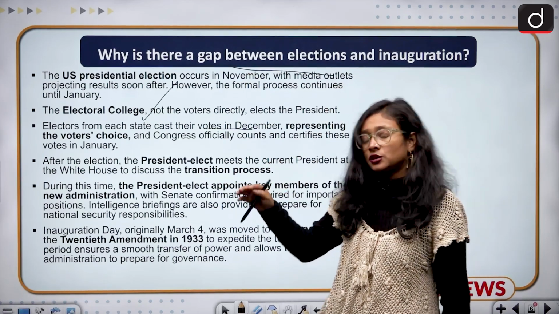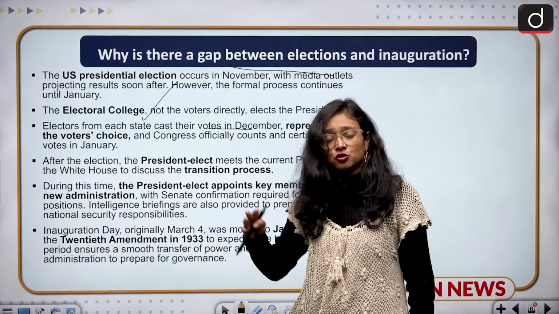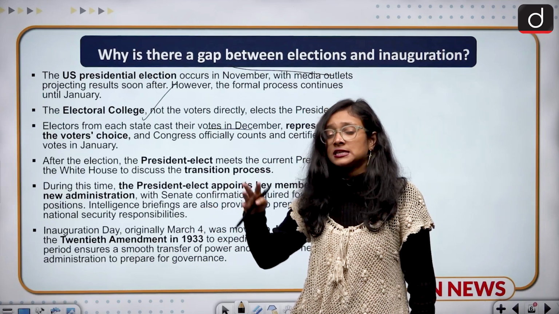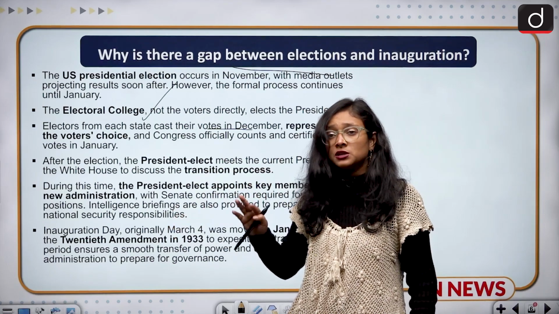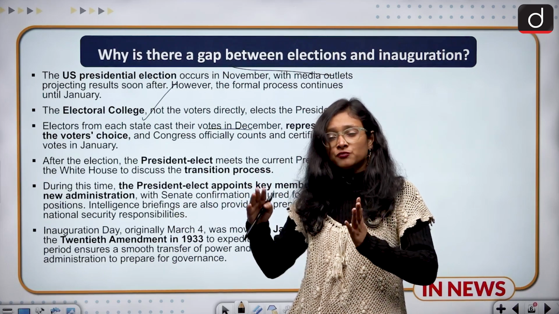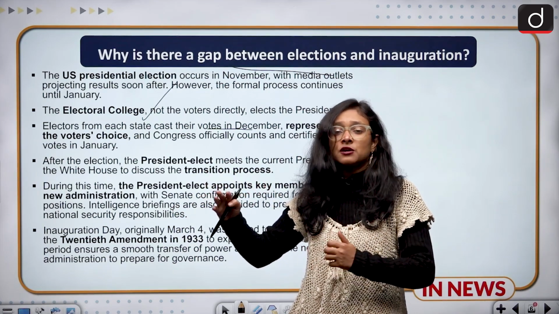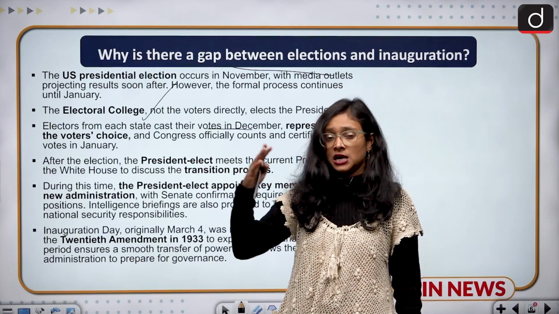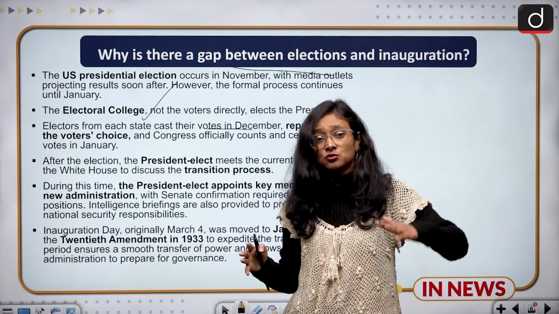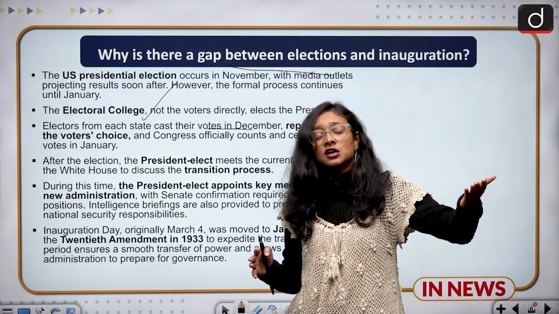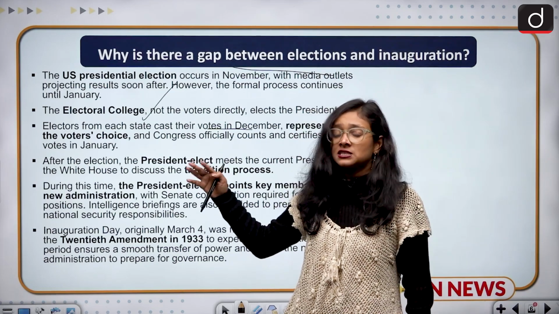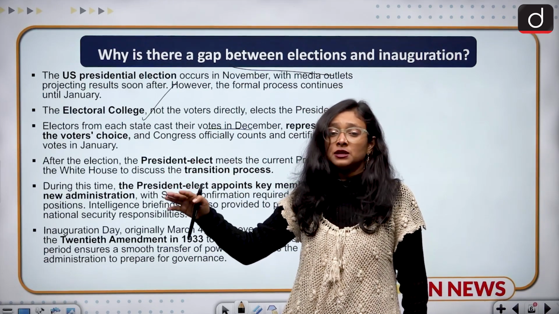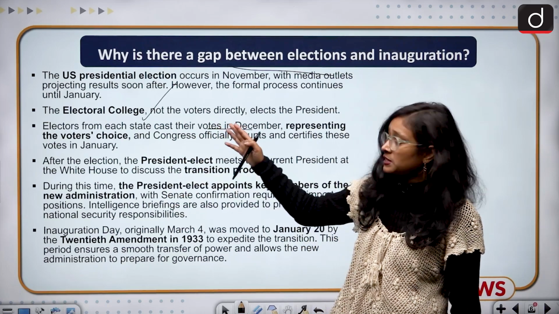In India also we have this electoral system in the election of the president, but the prime minister is directly elected. So this is the difference: we have prime ministerial governance, but in America we have presidential governance. So that's why there is no gap in India, because the prime minister is directly elected, and here there is an electoral college which casts its votes by analyzing the voters' sentiment. So that's why it takes time, and that's why we can see the gap.